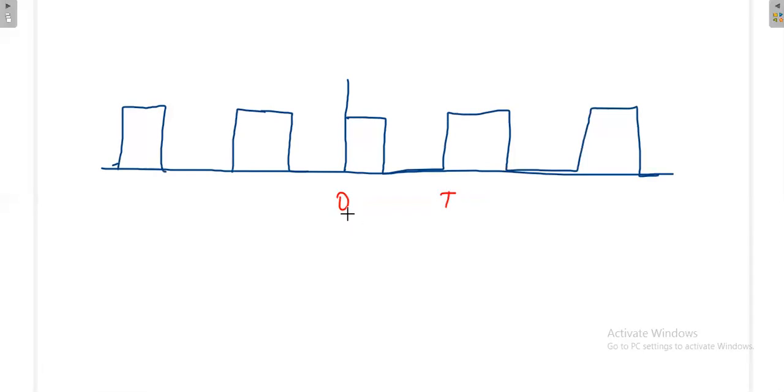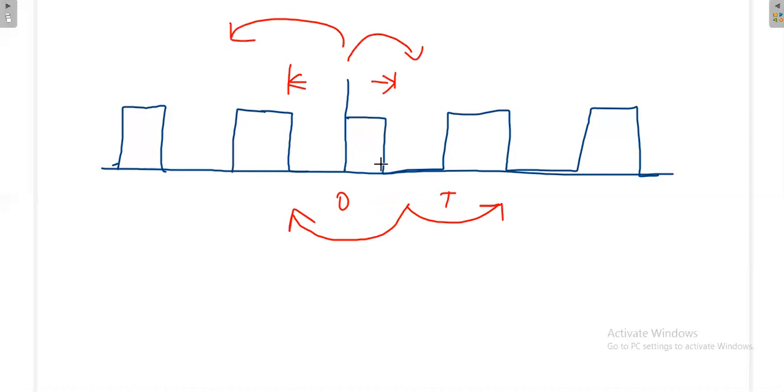Or otherwise, the same thing I can take in a different manner. I can consider this as a base signal, and this I can repeat here, and here. Or otherwise I can imagine my base signal something like this, and the same thing I can repeat. No problem, both are okay.